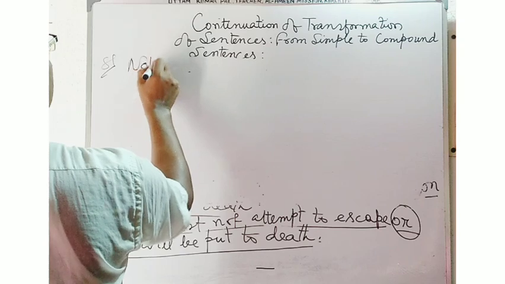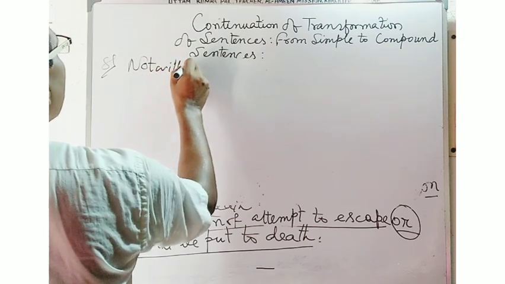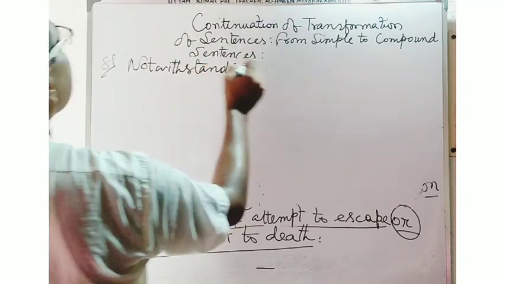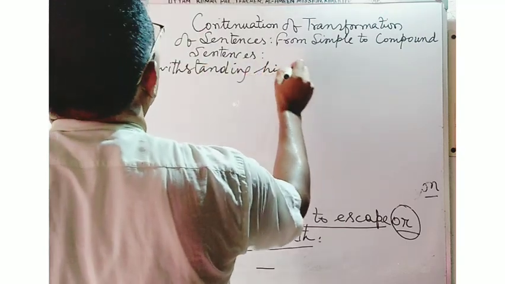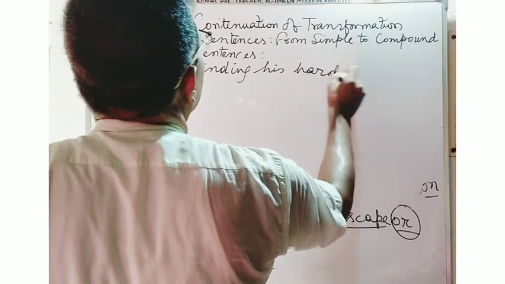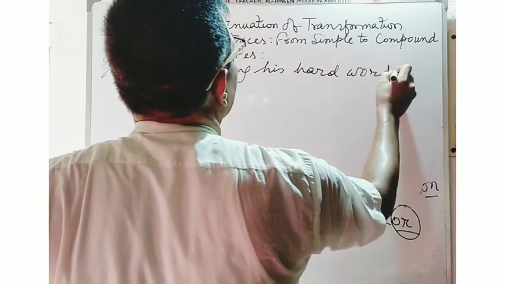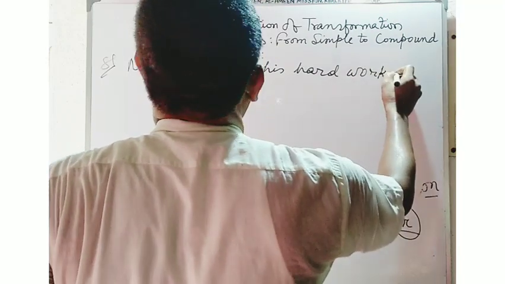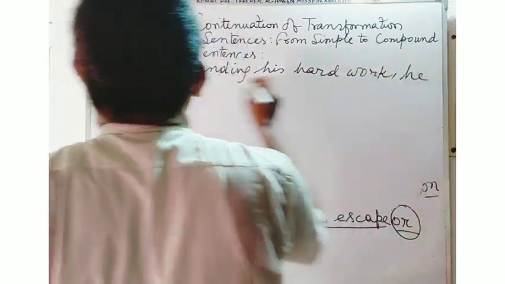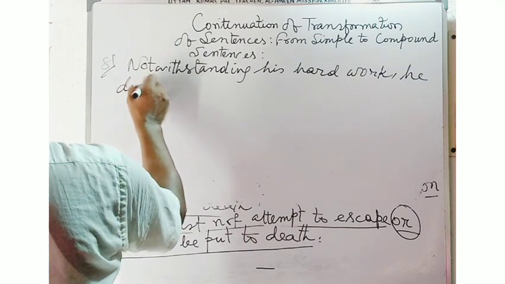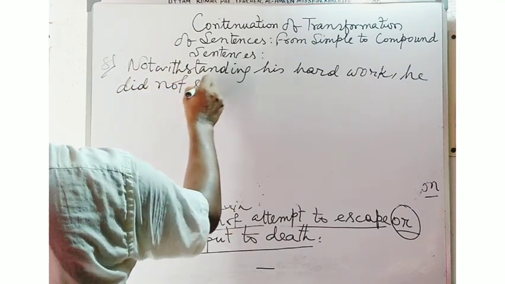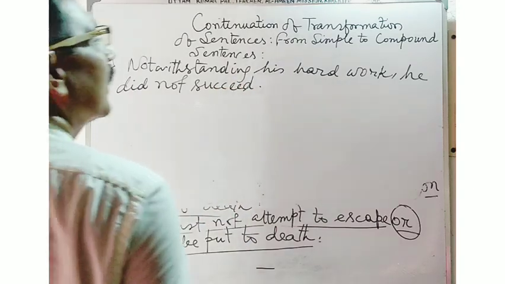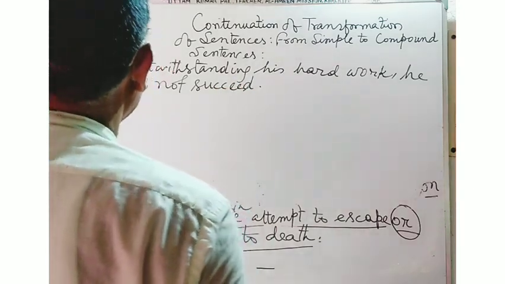Notwithstanding his hard work, he did not succeed. Notwithstanding his hard work, he did not succeed.